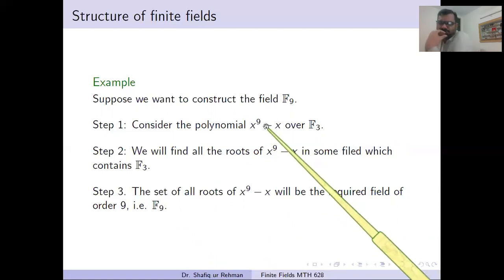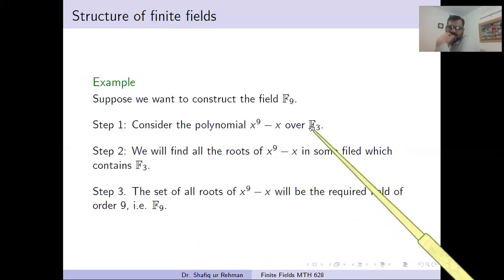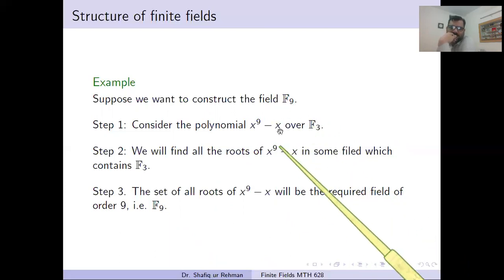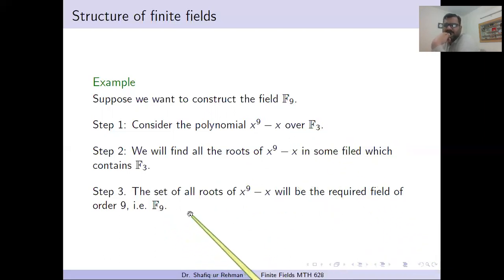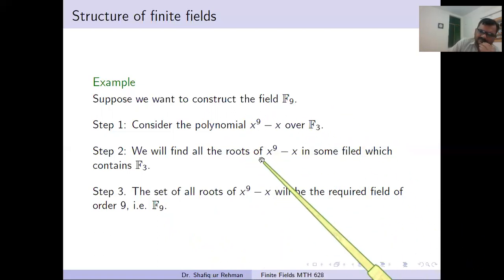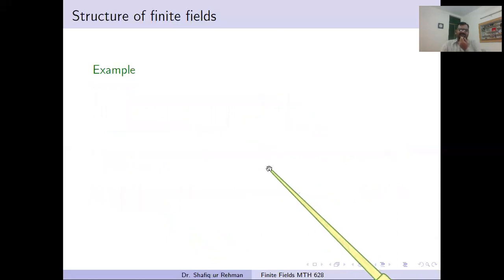Of course, this polynomial has 9 roots. 3 roots are in F3, but the remaining 6 roots are not there. For the remaining 6 roots we have to find another field, and F9 is that field. So this is the root approach: finding finite fields means finding the roots of some polynomial. That's why finding roots is important.